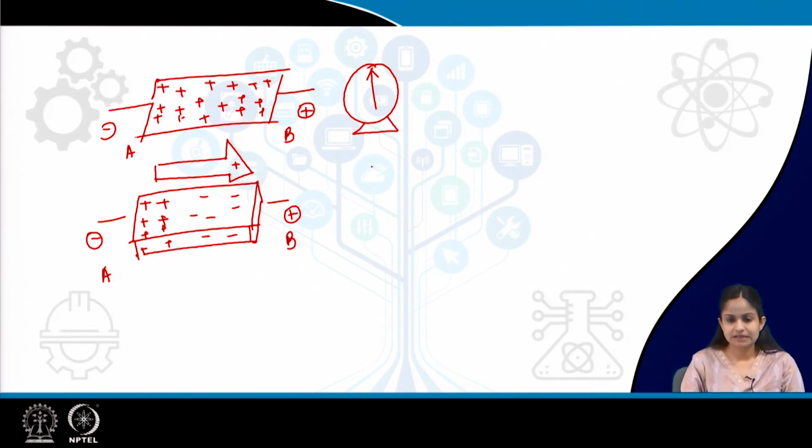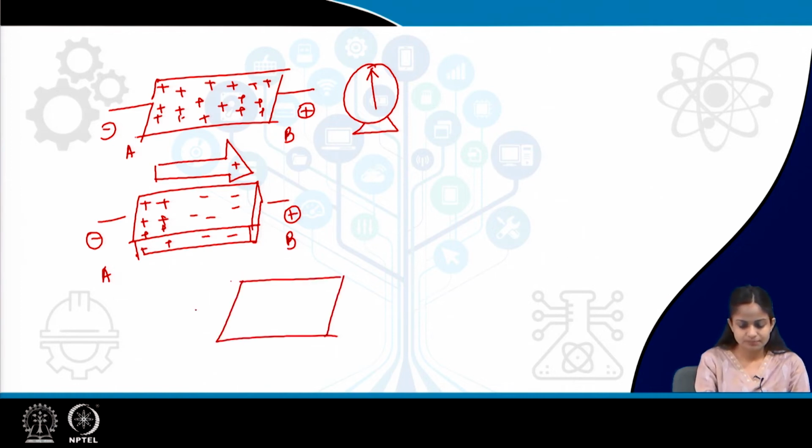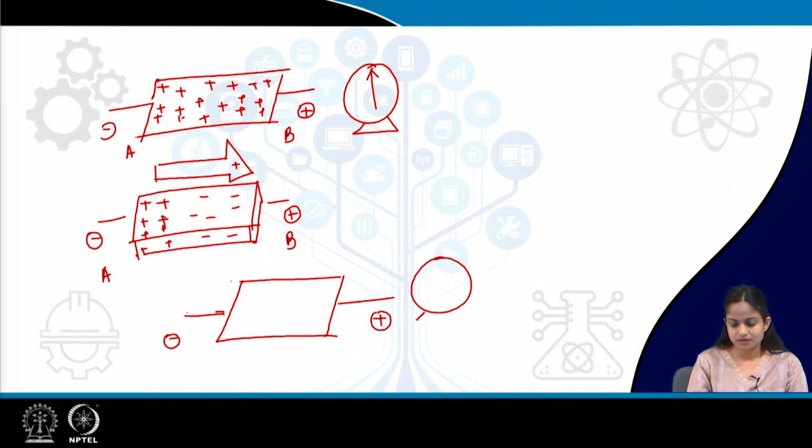With this, another example is, suppose this is again the negative terminal, this is again the positive terminal, a galvanometer is attached, this is A point, this is B point. Now, this time instead of stimulating at the A point, suppose a stimulation is done at the B point.